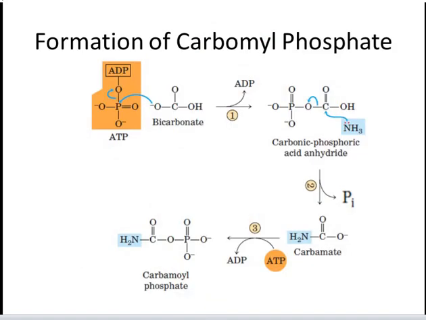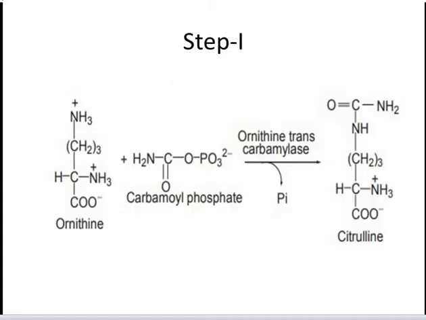This ATP dependent reaction is catalyzed by carbamoyl phosphate synthetase 1. This carbamoyl phosphate synthetase 1 is a regulatory enzyme. This mitochondrial form of the enzyme is distinct from the cytosolic form, that is carbamoyl phosphate synthetase 2, which has separate function in pyrimidine biosynthesis. The carbamoyl phosphate, which functions as an activated carbamoyl group donor, now enters the urea cycle. This urea cycle has 4 enzymatic steps.